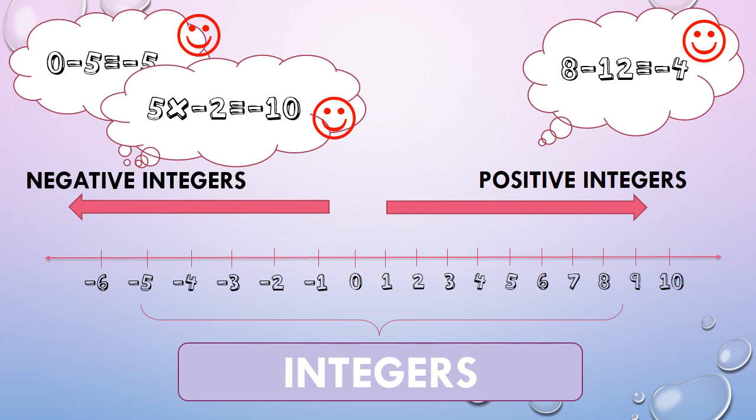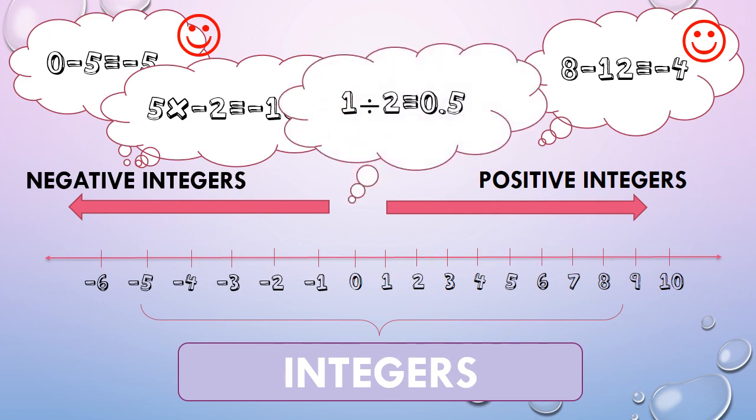But when they tried to involve division like 1 divided by 2 which is equal to 0.5, doon na sila napatanong ulit kung anong set of numbers na belong si 0.5. Kaya pinag-aralan nila ulit yung numbers until they got an answer to that question.